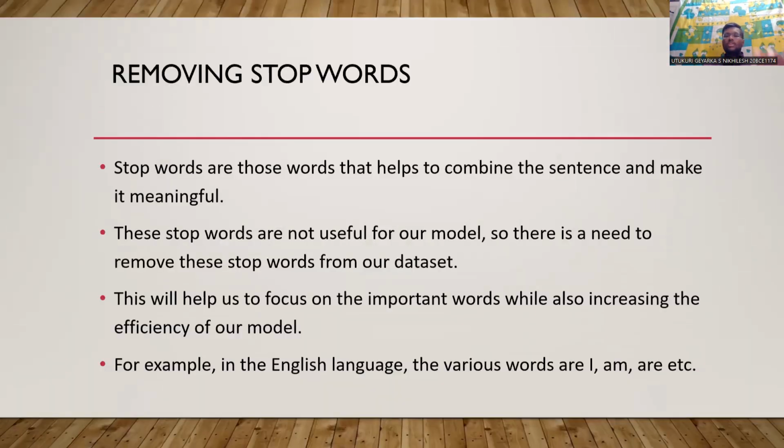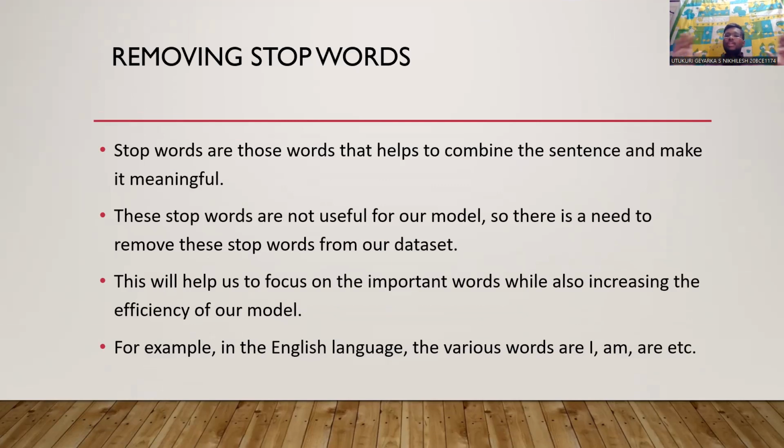Now, let us move on to the next part which has to be implemented, which is removing stop words. Stop words, as the name suggests, are words that generally stop. These are the words which generally help to combine the sentence and make it meaningful. They are unnecessary words, but they have been used in the sentence to convey the meaning in a meaningful manner. These words are not useful for our model, so they need to be removed from our data set. This helps to increase the efficiency of the model by reducing the redundancy of the data set. For example, in the English language, there are several such words as I, am, are, etc.